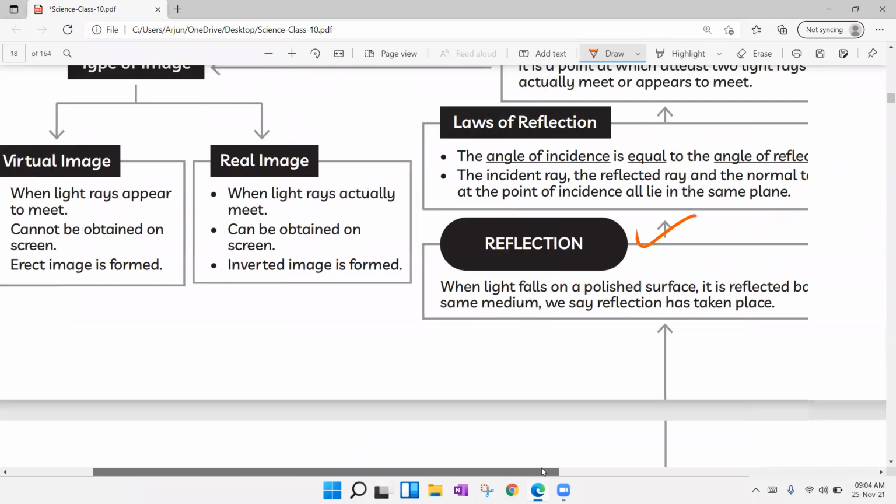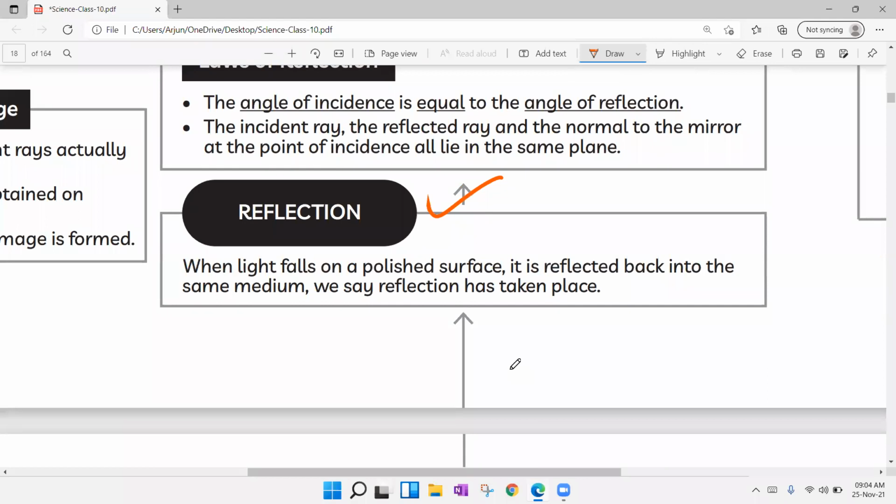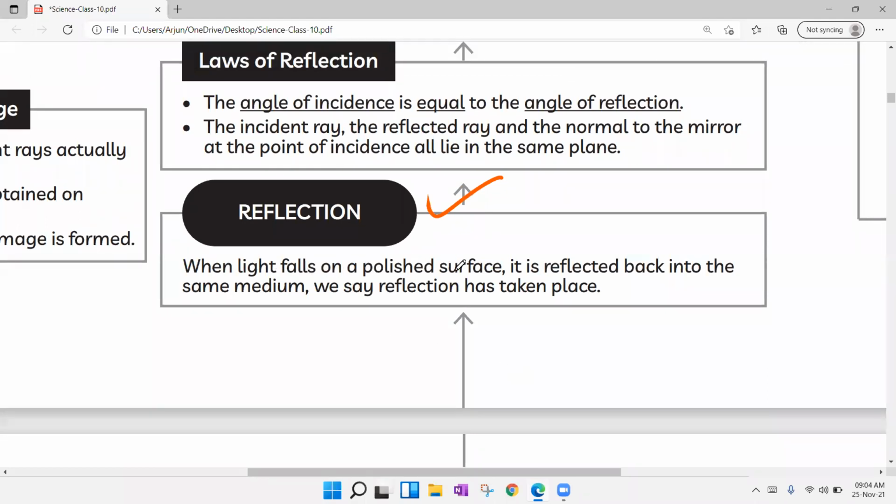Now what is meant by reflection? Reflection is nothing but it is a property of light. When light falls on a polished surface or smooth surface or reflecting surface, whatever it may be, it reflects back, or simply to say, it bounces back into the same medium. So what is that bouncing back in the same medium?